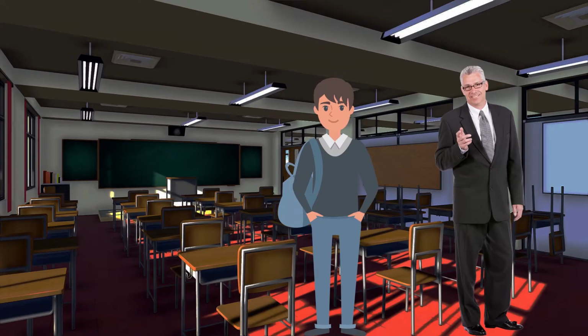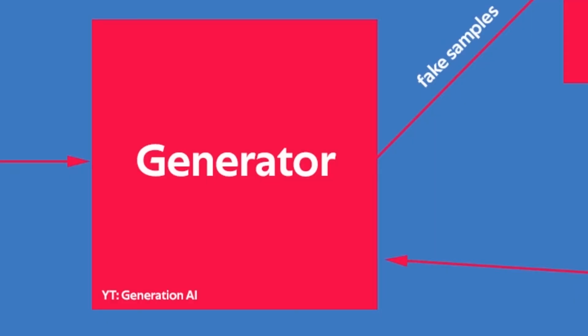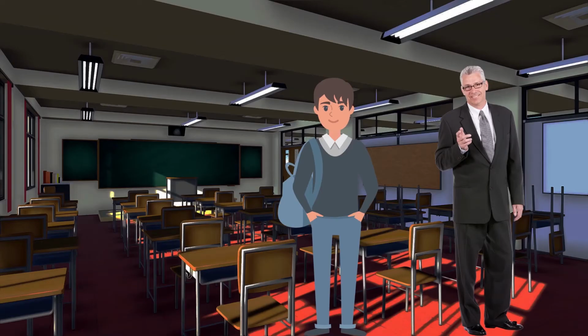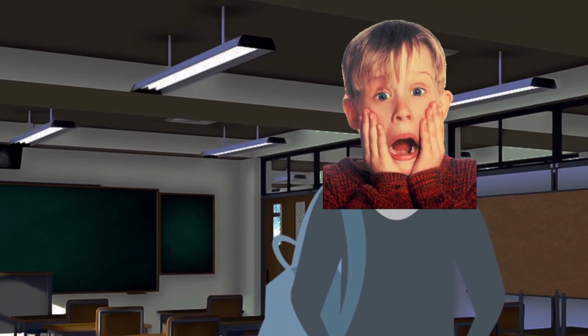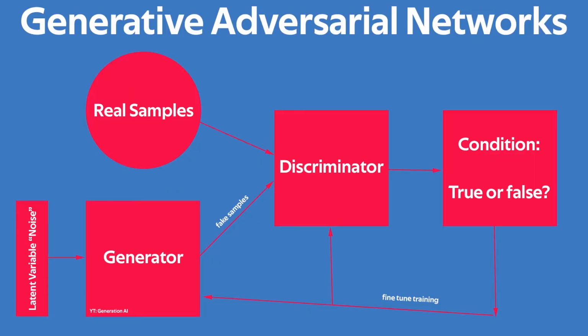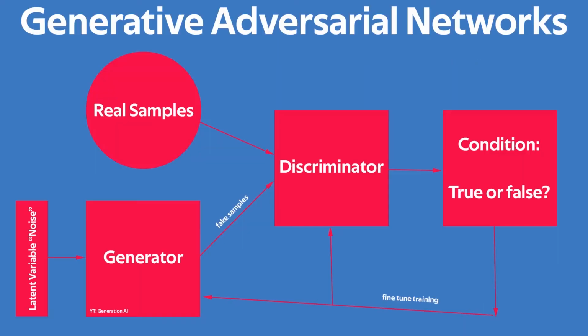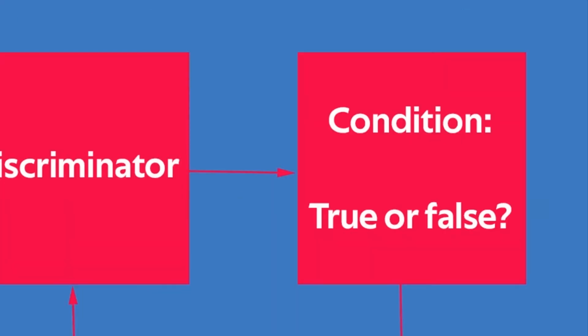The problem is, much like normal generator models, Bob has no idea what constitutes a perfect student. In comparison, Morty has inputs from his previous years of teaching on what constitutes a perfect student. And I'll tell you right now, young Macaulay Culkin does not fit that description. This idea of inputs from previous years represents a training set that is given to discriminator models that is then used to make decisions on whether the generated data is real or fake.